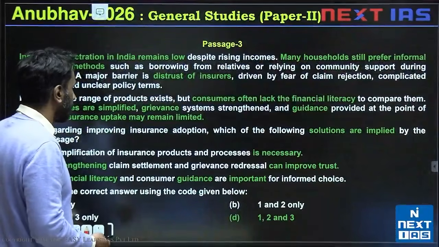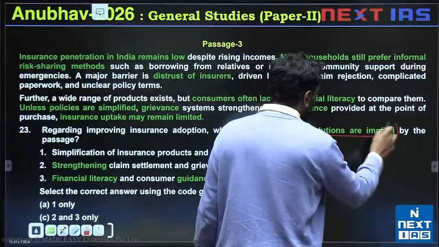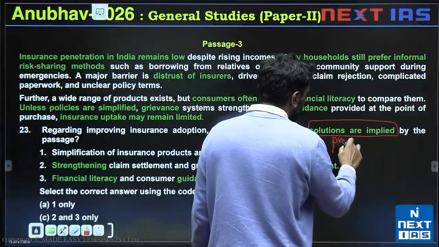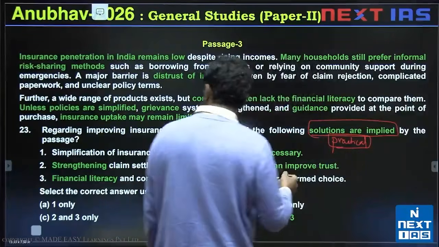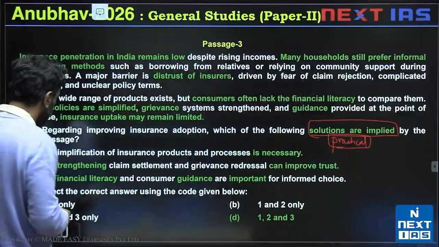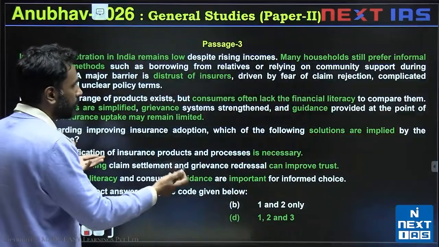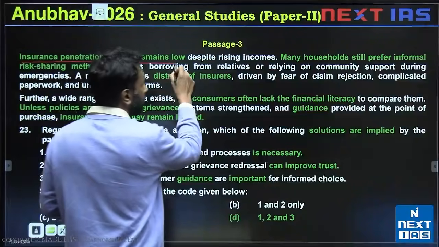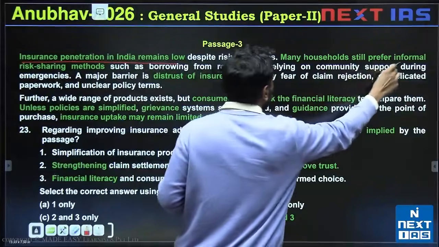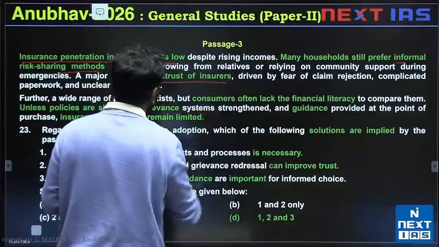Regarding improving insurance adoption, which of the following solutions are implied? We are looking at implied solutions. So this is that practical question type which we just did, but it's asked in a different way. Which of these are solutions which can be taken practically? Okay. Now the passage is talking about solutions implied, मतलब passage में कोई problem होगा. Insurance penetration remains low. This is the problem. People still prefer informal risk sharing methods because they distrust insurance.